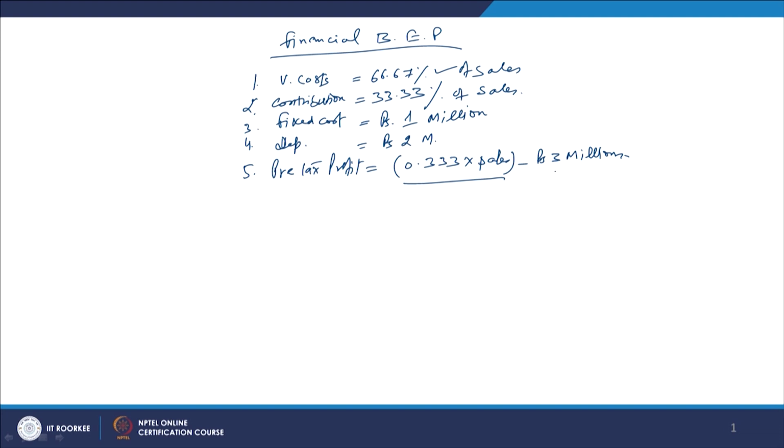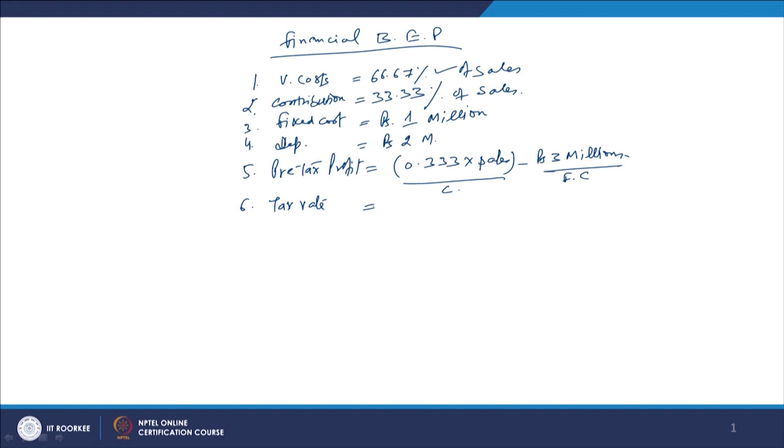This is the contribution and this is the fixed cost, right. So, finally, what will be the net result when you subtract the fixed cost from the contribution? You will arrive at something which is called the pre-tax profit, right. And now we go for the tax rate. Let us go for the tax rate.